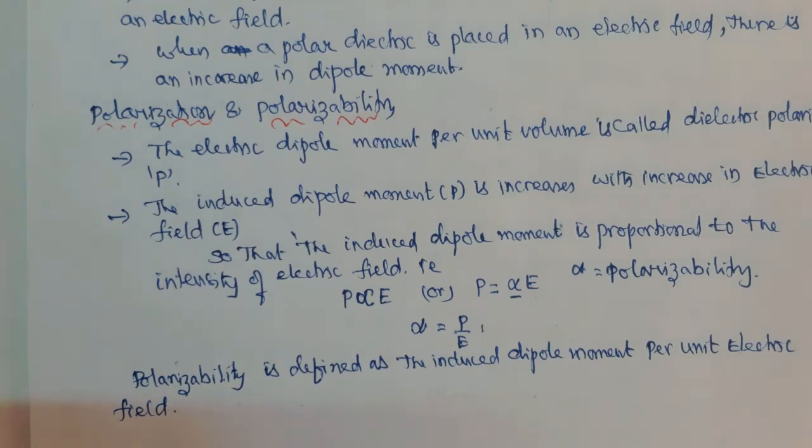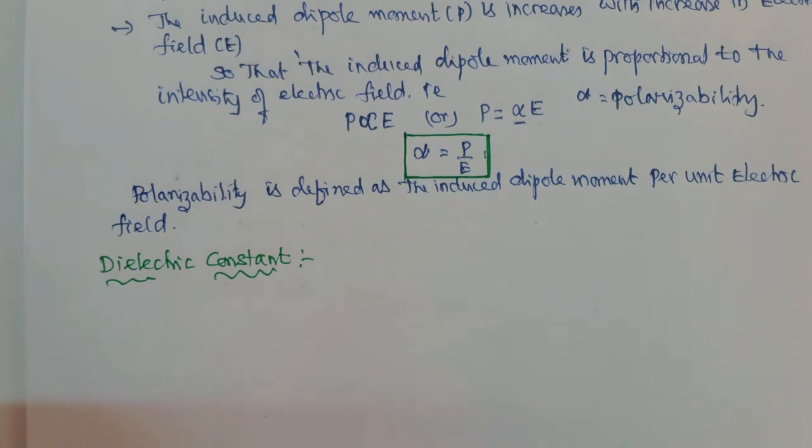Now this is nothing but polarizability, dielectric constant. What is a dielectric constant?